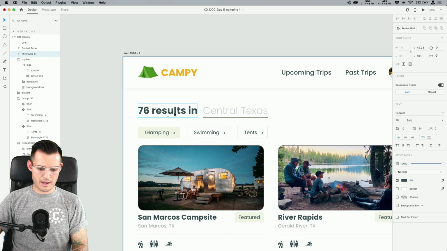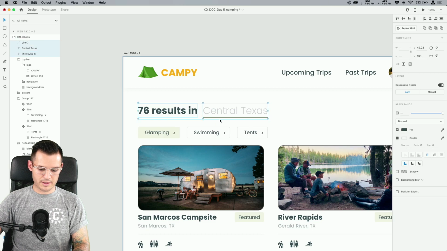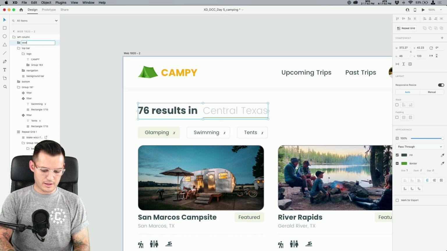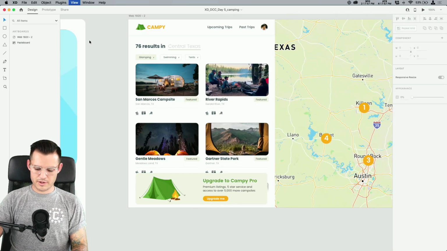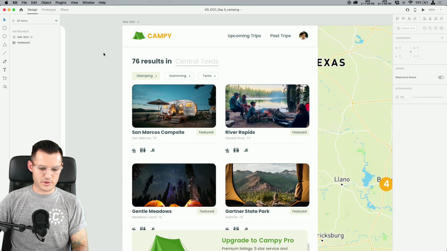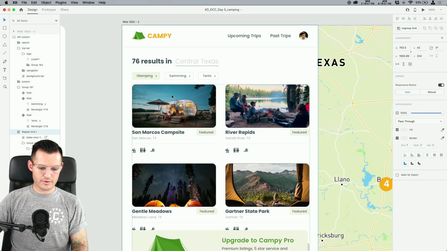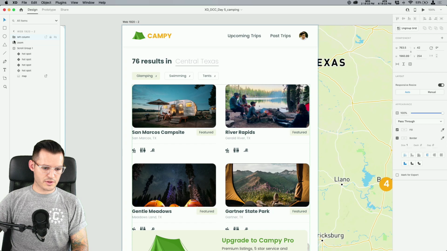Okay, let's grab all of those elements, group them together, and call it search like that. I don't know if it's as much a search as it is... I don't really know. That's okay. Let's grab all of these though. We're gonna make sure, let's close our right column. What do we got here?